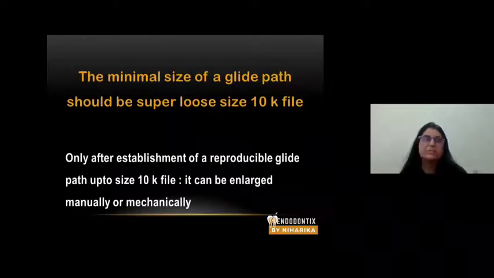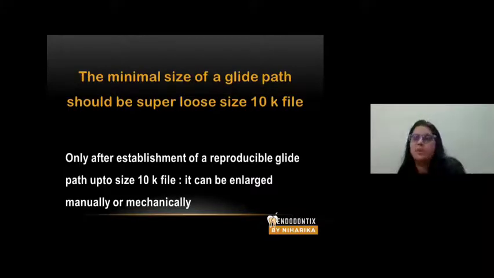These days, the market is flooded with a lot of commercialized files. Okay, and each commercialized system has its own orifice opener, its glide path file, and then the sequential rotary files. So if you're going to use any particular system, suppose you're going to use the ProTaper system, you have to prepare the canal initially with the hand file.